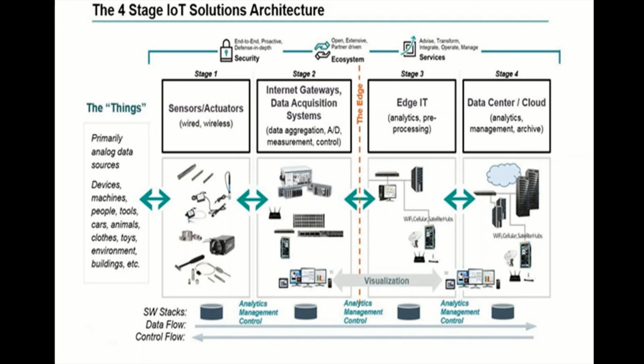The next component is the edge IT. Edge in the IoT architecture is the hardware and software gateways that analyze and pre-process the data before transferring it to the cloud. Using sensors, we are collecting a huge volume of data. The cloud is responsible for processing it, and most of the data is irrelevant for the cloud. So the importance of this component is that it will perform local processing or filtering before transferring data to the cloud, which means it will identify the relevant data, and only that data is transferred to the cloud.